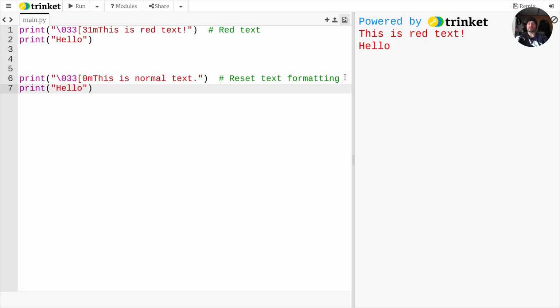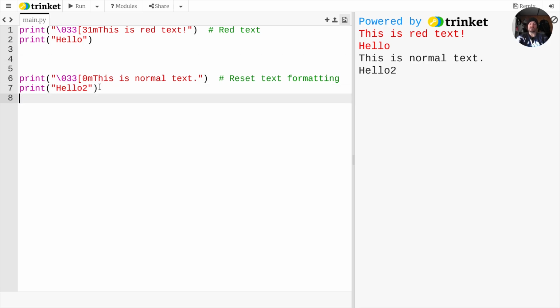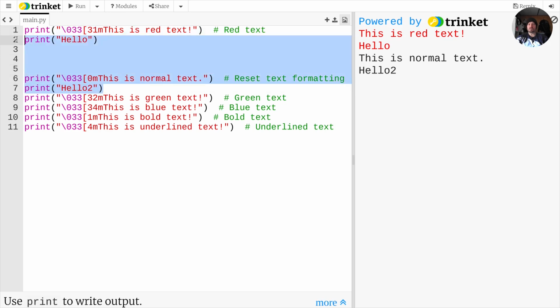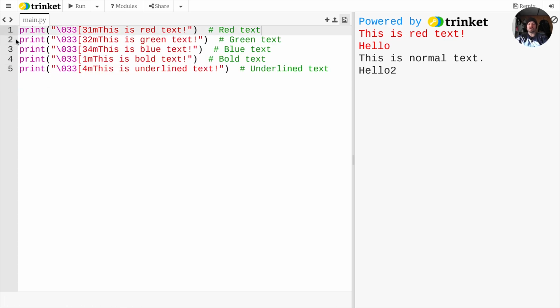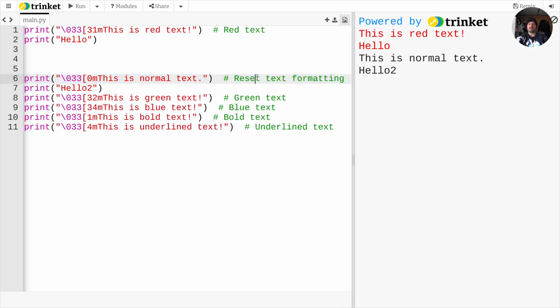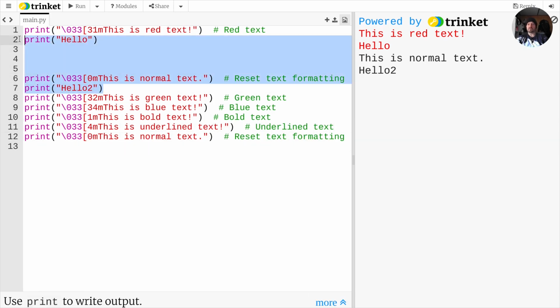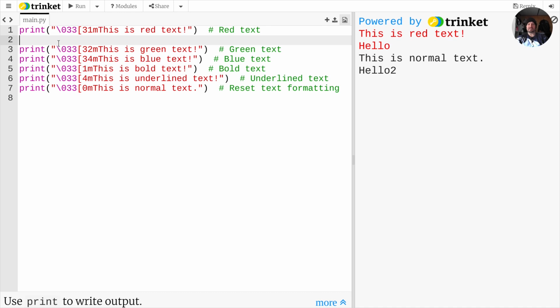I'm going to print the word hello too. And now when I run it, see how it kind of snaps it back. So you can kind of create like a rule or like a policy for the program where it won't change until something else changes how it works. All right. So I'll leave these right here just in case you want to pause the video and read through what they're talking about and what they're saying. But red text, blue text, bold text, underline text, and then that last piece snaps it back to its old original form. So kind of some neat stuff.